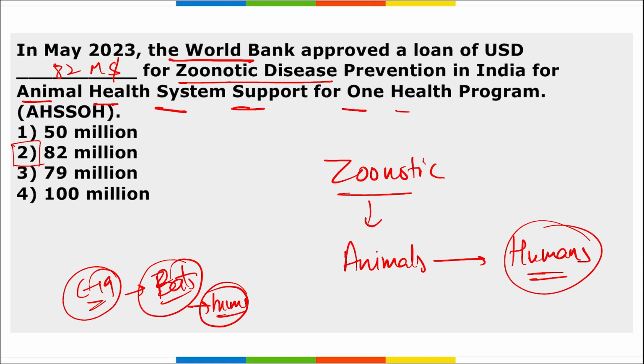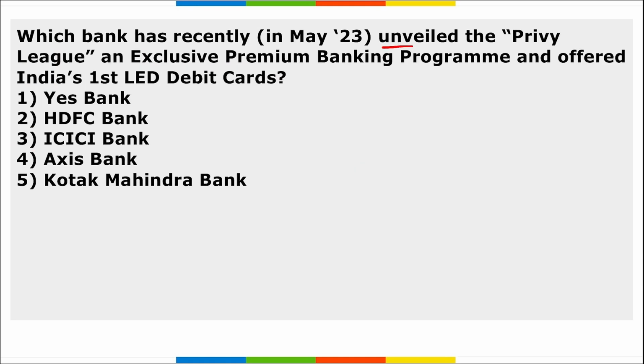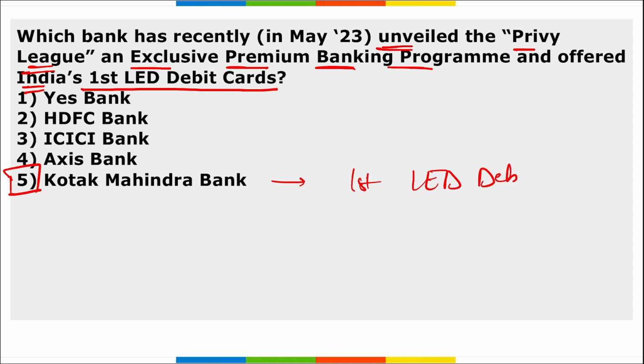Option 2. Next, which bank has recently unveiled the Privy League, an exclusive premium banking program, and offered India's first LED debit card? It is Kotak Mahindra Bank, right? They have offered India's first LED debit card.